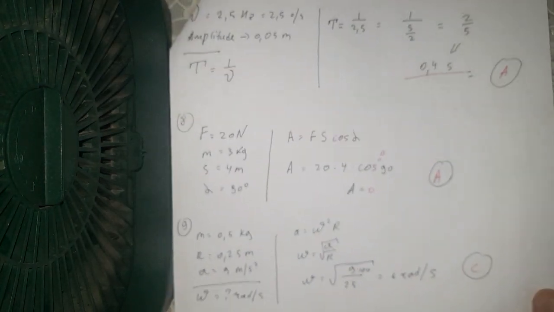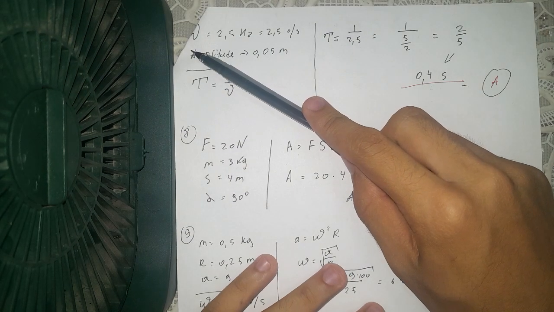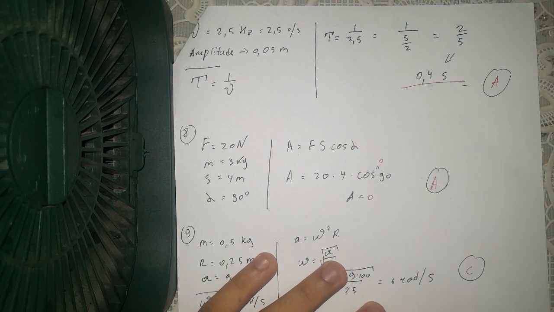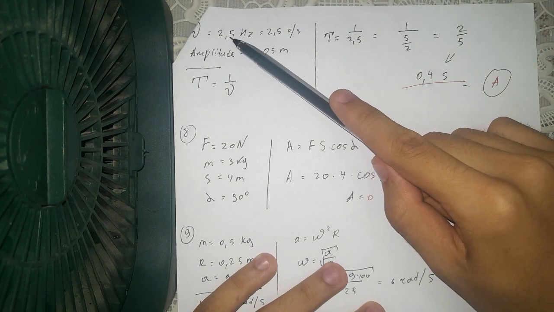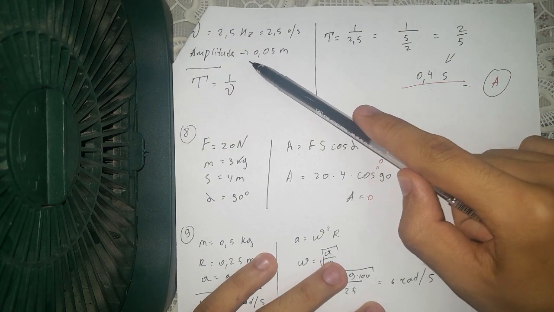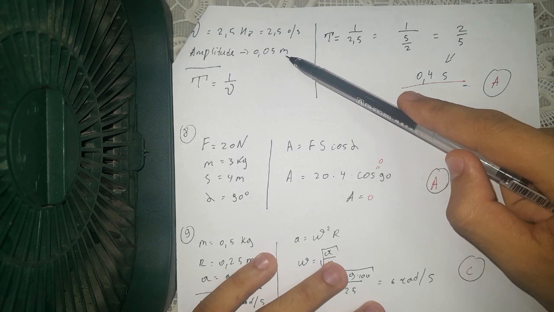So seventh question say that we have, just in English, I don't know, 2.5 hertz, amplitude of 0.05 meters.